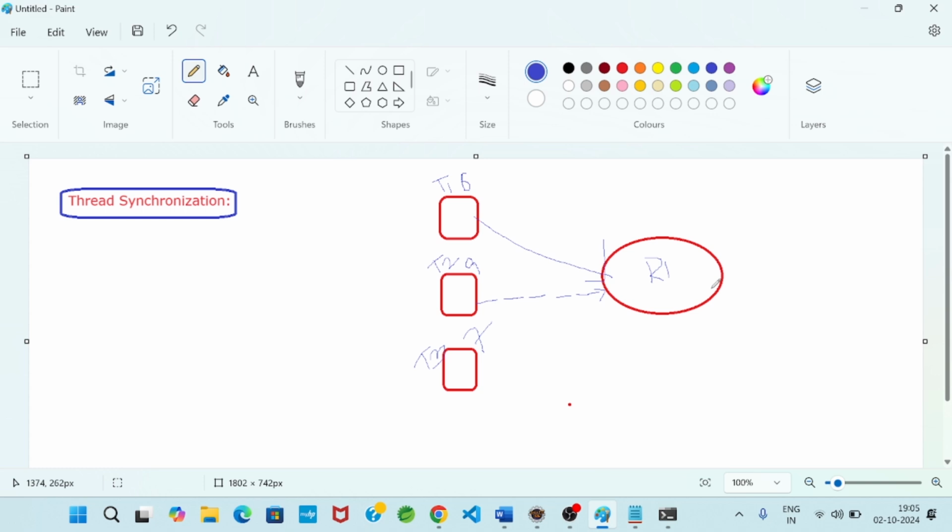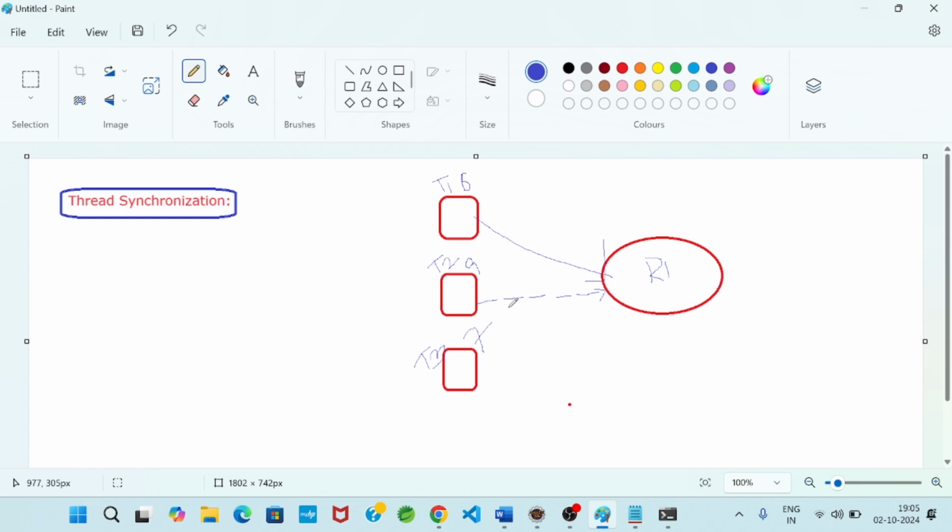Now T2 accessed it. Then what will T1 do? Some of T1's execution has already completed. In this case, T1 will go to the waiting state. There are some states; next time when I do another webinar, I will explain again.